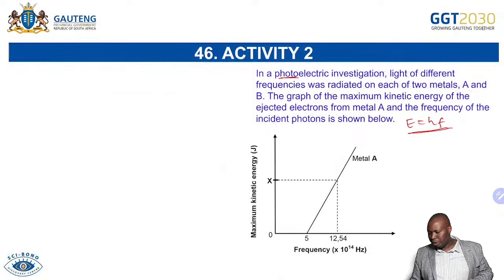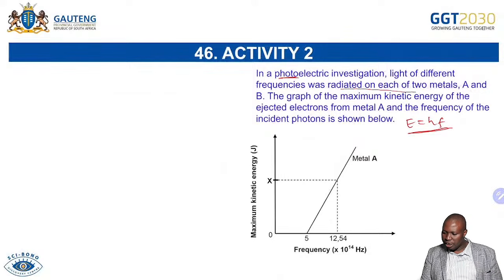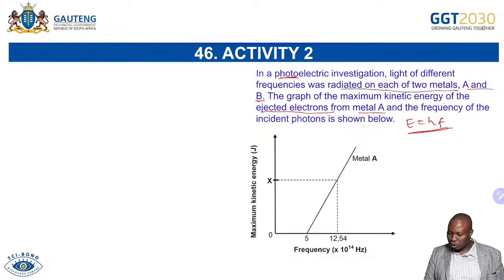Very important. In this case, we're given a photoelectric investigation. Light of different frequencies was radiated on each of the two metals, metal A and metal B. The graph of the maximum kinetic energy of the ejected electrons from metal A against the frequency of the incident photons is shown below. So this graph is for A. The important thing is to know how to interpret the graph.